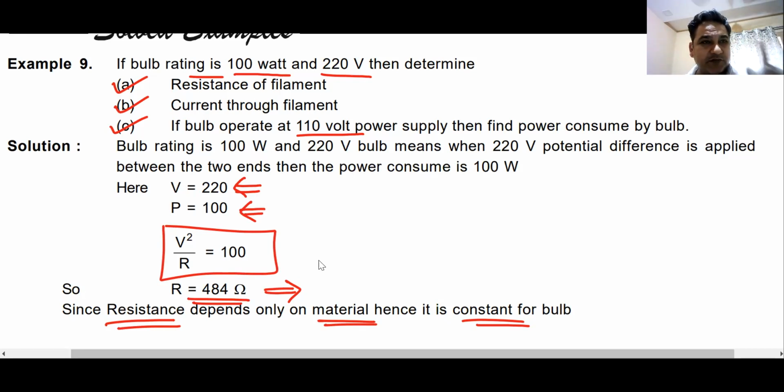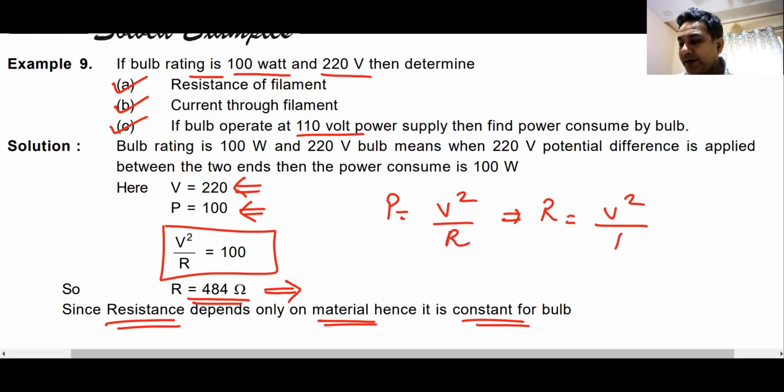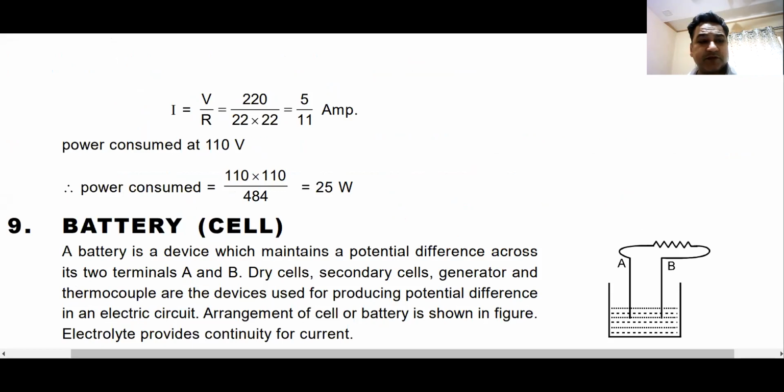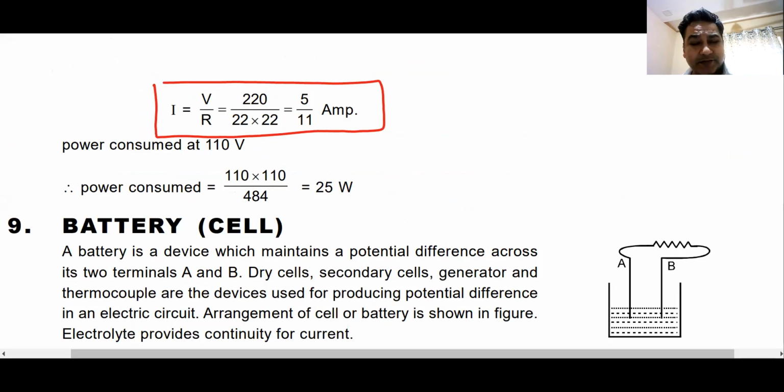Many students get confused in this topic. That is why I'm taking it. You don't understand it? Shall I repeat it again? The formula for power applied here is V square by R. The resistance of this bulb becomes V square by P. That will remain constant AC or DC. Now what happens next? They've asked you what is the current when it is operated? So you can find out current from V by R. Voltage, you know, it will be 5 by 10 ampere.